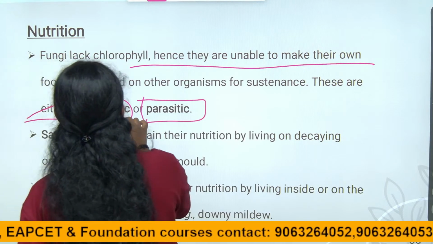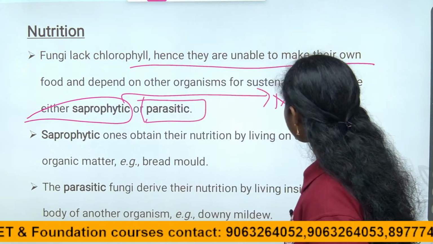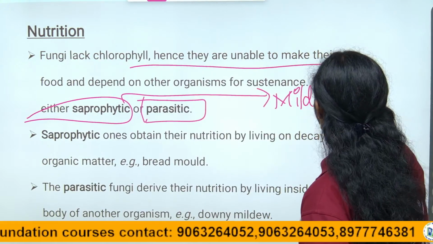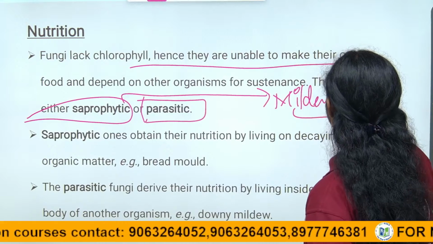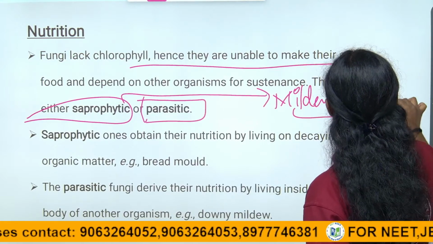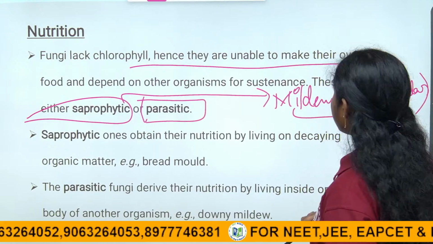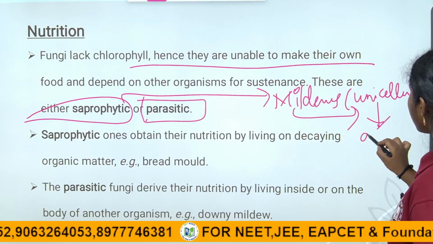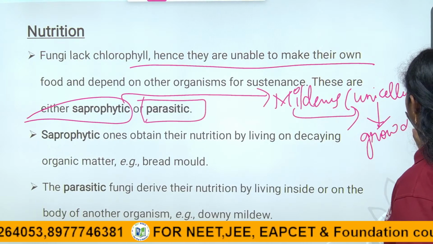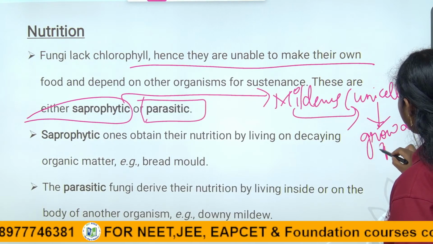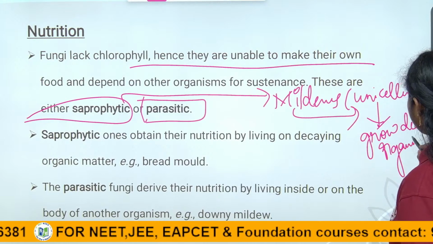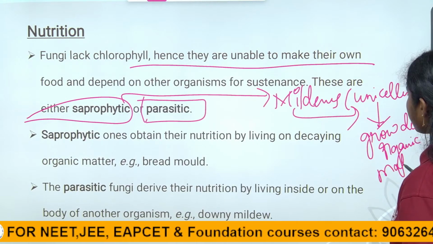What are the examples of the saprophytic? Mildews. Right, children? These are unicellular fungi. They are saprophytic. They grow on dead organic matter.